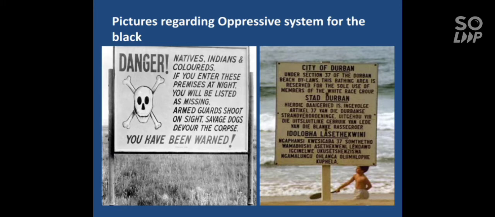If you see in this poster, native Indians and colored people who enter these premises at night will be listed as missing. Means if you go somewhere in the white areas where the white people are living, you will be found missing. Armed guards shoot them on sight. Savage dogs devour the corpses. Means you will be killed there, and the wild dogs will eat you up.